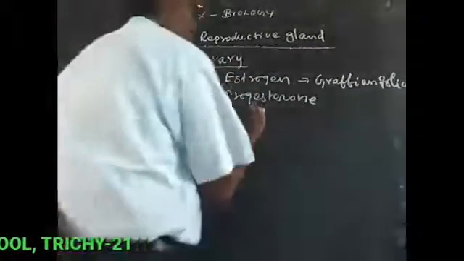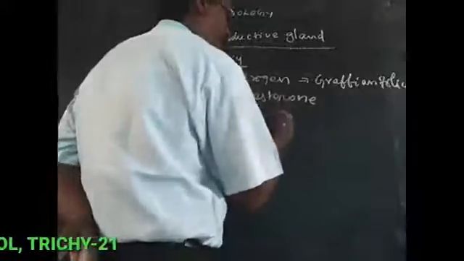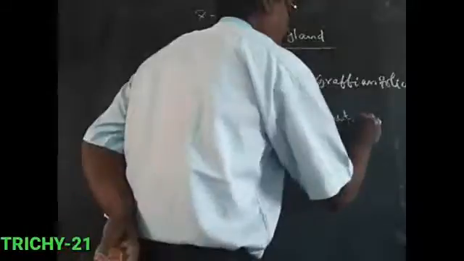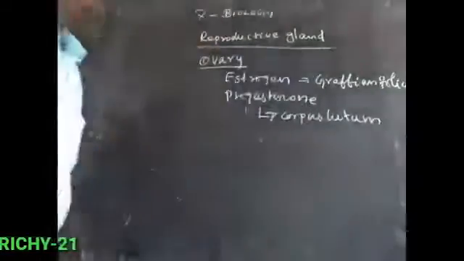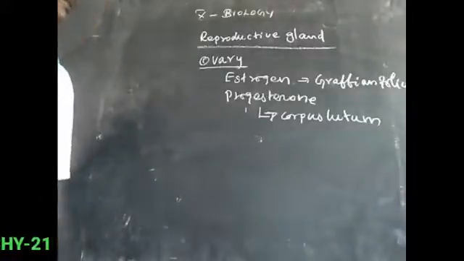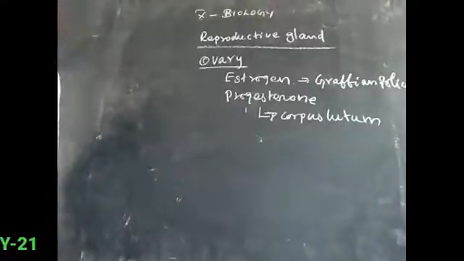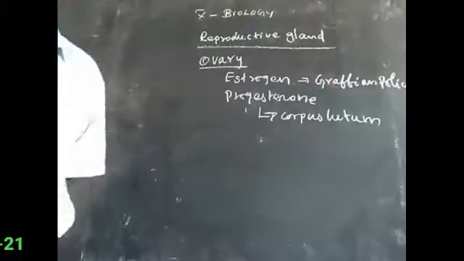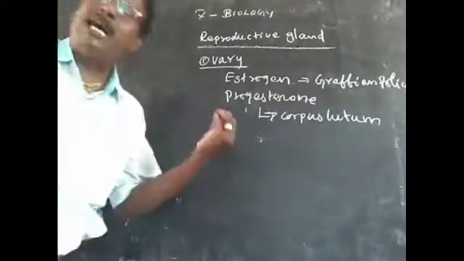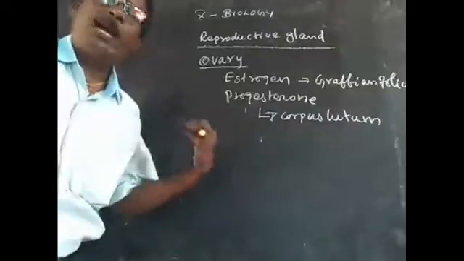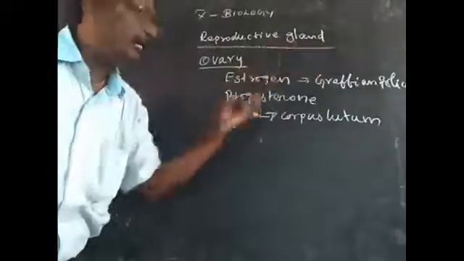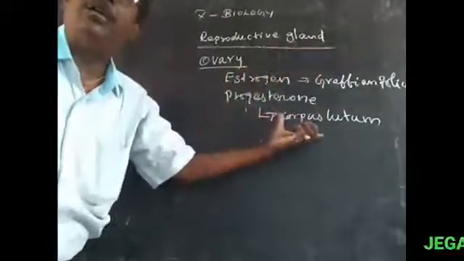Progesterone is secreted by the corpus luteum. The corpus luteum is formed after ovulation, when the Graafian follicle is converted into the corpus luteum.